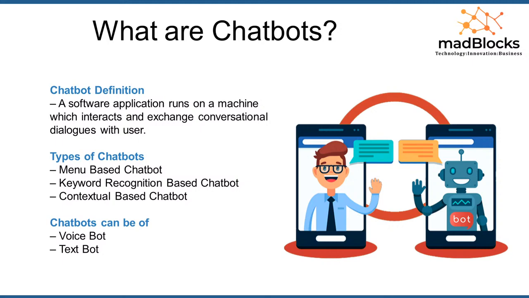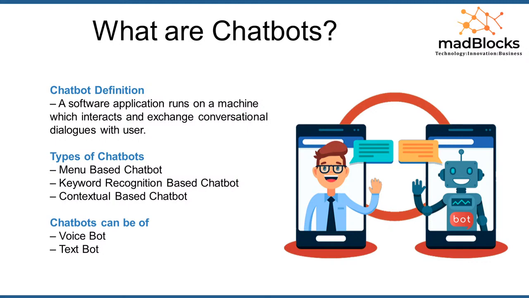The second one is the keyword recognition based chatbot. When you ask a question to the chatbot, that question will hold some keywords. Based on the keywords, the chatbot understands and recognizes it, and based on that, it keeps answering the user. The third one is the contextual based chatbot. In what context you are making a conversation with the chatbot.